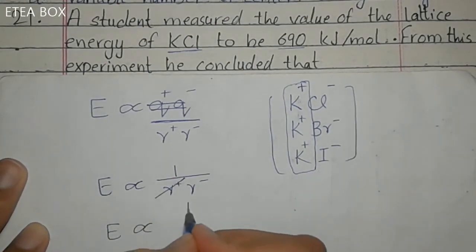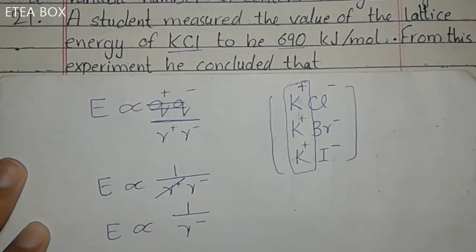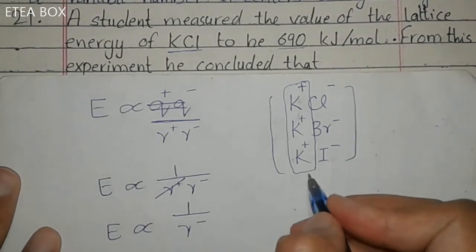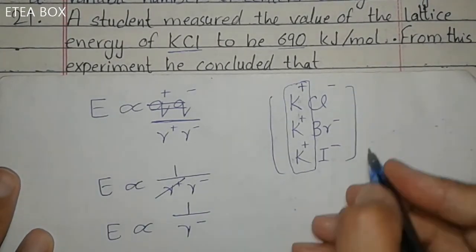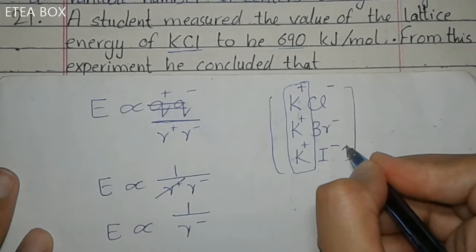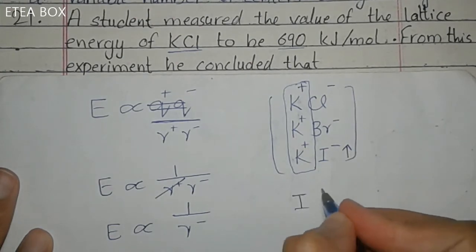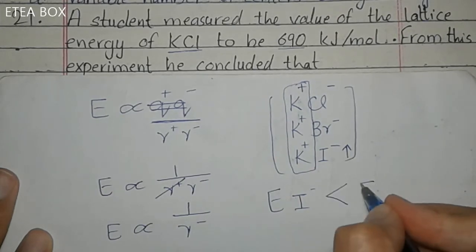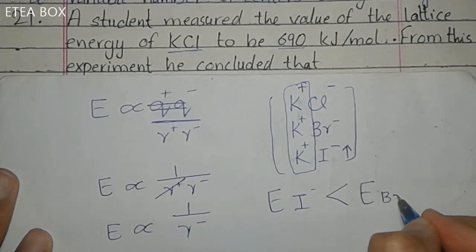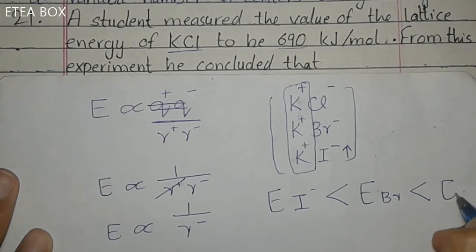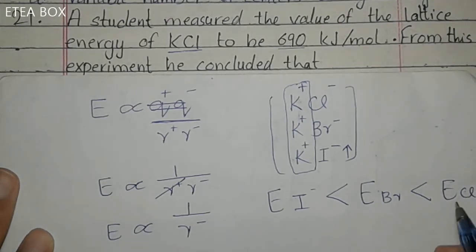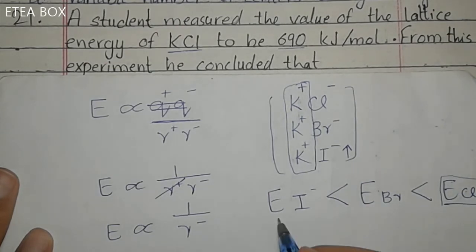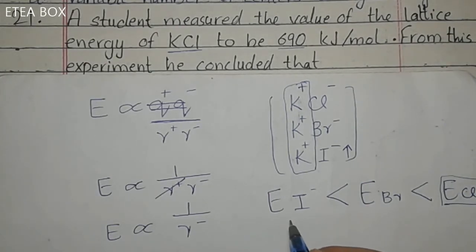So lattice energy is inversely proportional to R negative, the radius of the negative ion, the anion. Now the radius of iodine is greater. So the lattice energy of iodine will be smaller than the lattice energy of Br, and that will be smaller than the lattice energy of Cl. So the greater lattice energy will be of potassium chloride, and the smaller one will be that of potassium iodide.